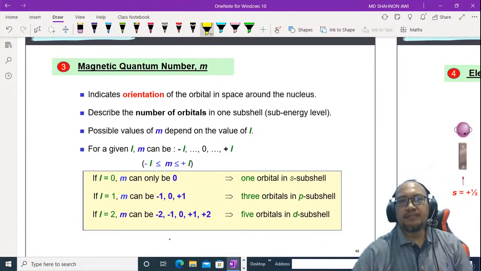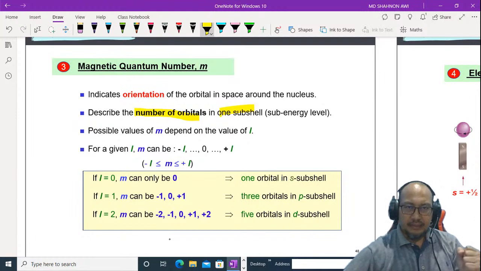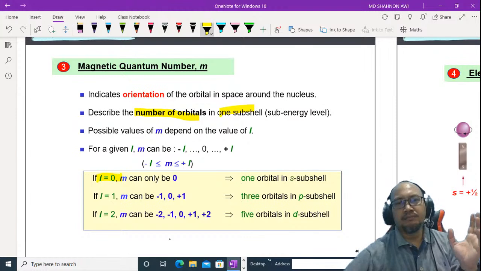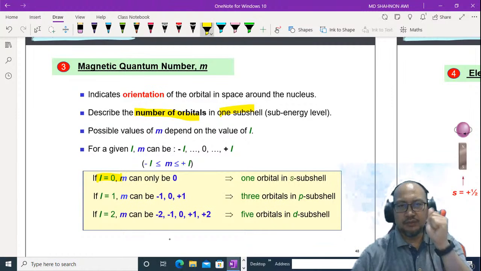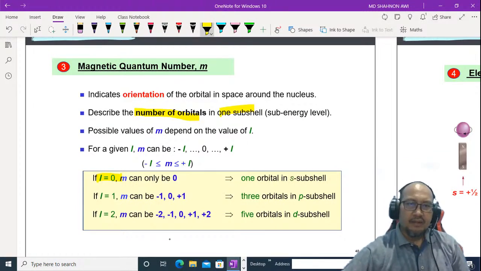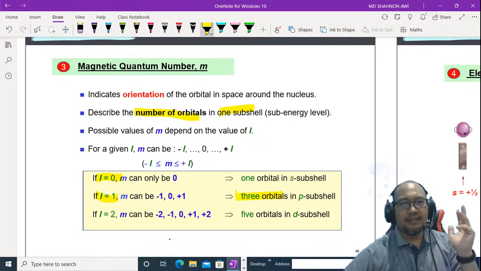Now, we go to the magnetic quantum number. It indicates the orientation of the orbital in space around the nucleus. It describes the number of orbitals in one subshell, and the possible values of m depend on the value of L. Let's say L equal to 0, m can only be 0, because negative 0 is 0 and positive 0 is 0. That means there is only one orbital in the s subshell. For L equal to 1, m could be negative 1, 0, and positive 1, so 3 orbitals.